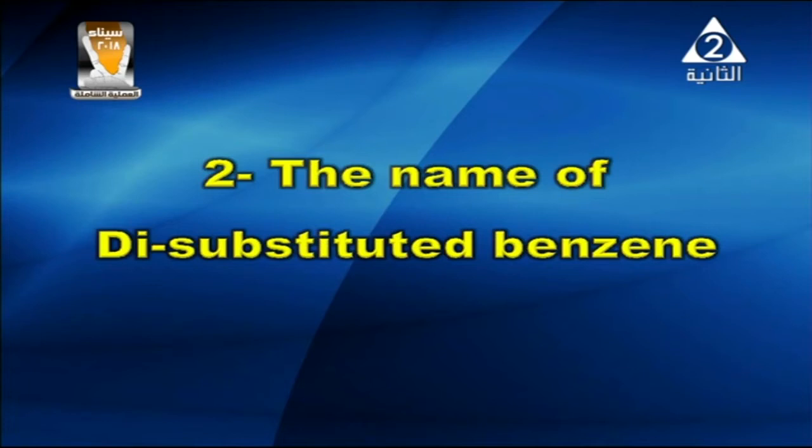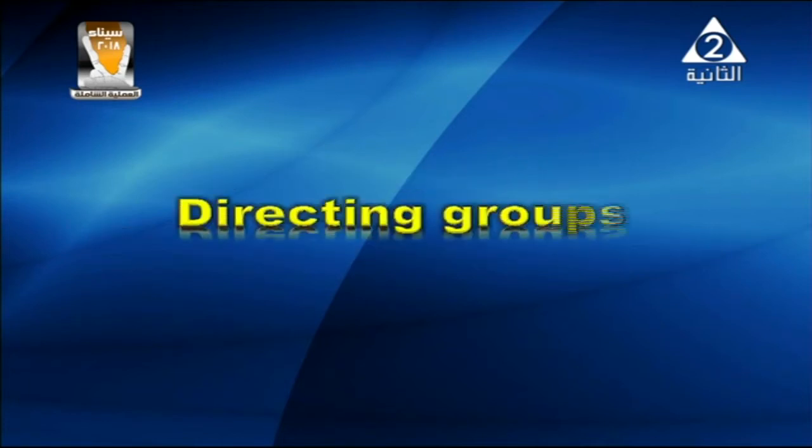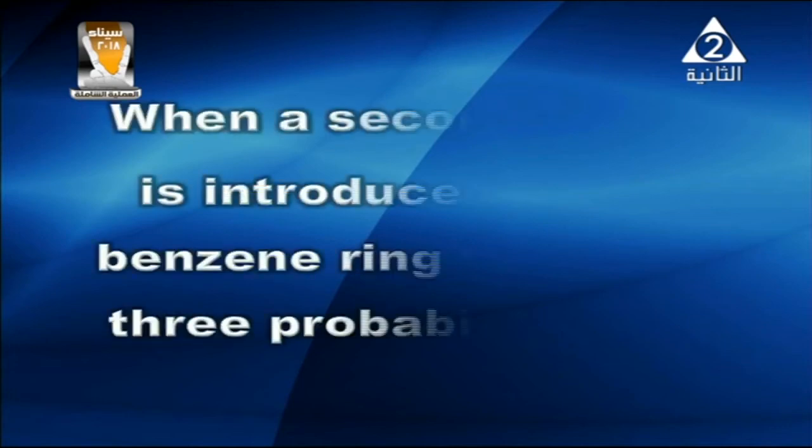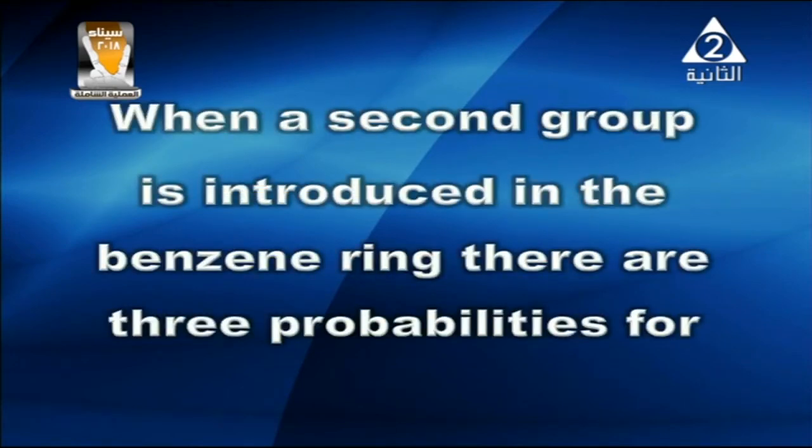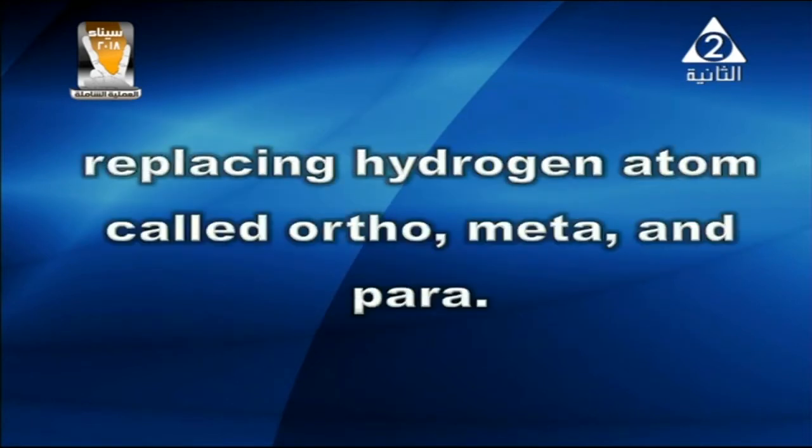Now we are going to discuss the naming of di-substituted benzene. First we are going to discuss the types of directing groups. When the second group is introduced in the benzene ring, there are 3 possibilities, replacing a hydrogen atom, called ortho, meta, and para.